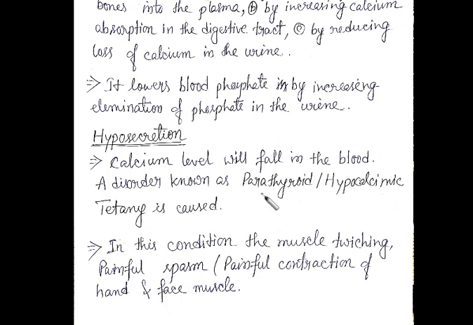So let us go back and discuss the hyposecretion. Hyposecretion of the hormone, parathyroid hormone means PTH. So what will happen in case of the hypo means less secretion. Okay. So what are the consequences if it happens? Due to that, what will happen? The calcium level will fall in the blood. Okay. And if the calcium level falls in the blood, there is a disorder known as parathyroid or hypokalemic tetany. Okay, so that will cause, क्या हो जाएगा?